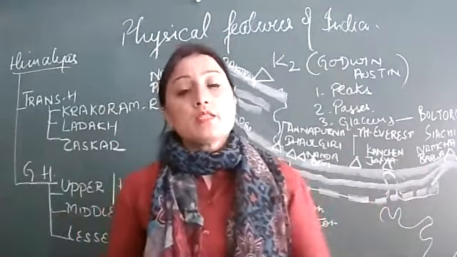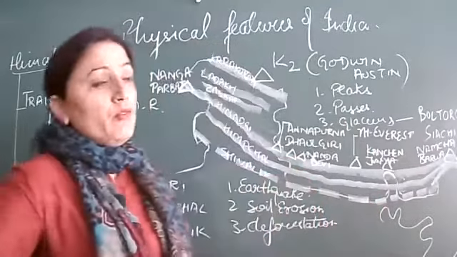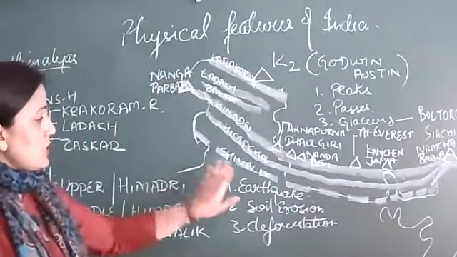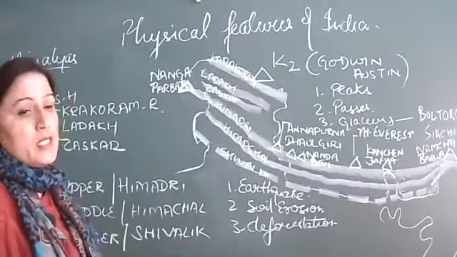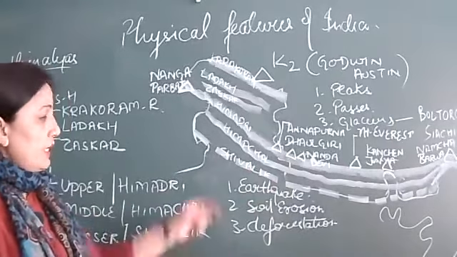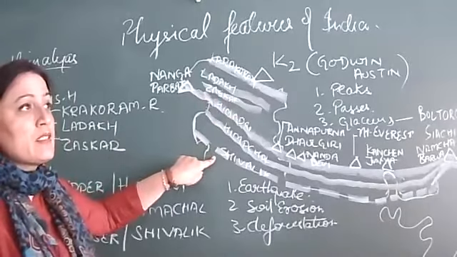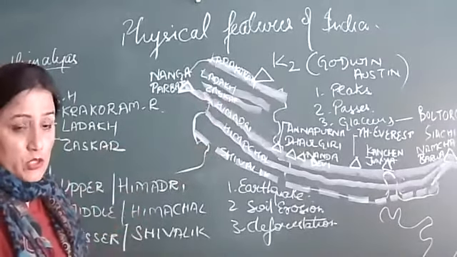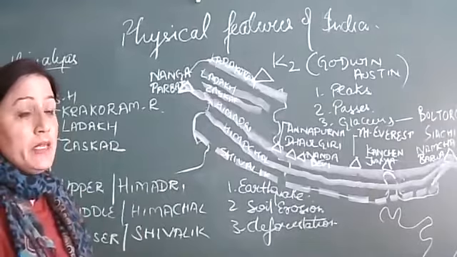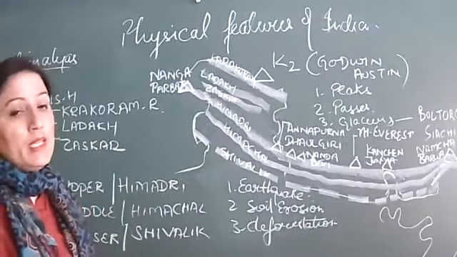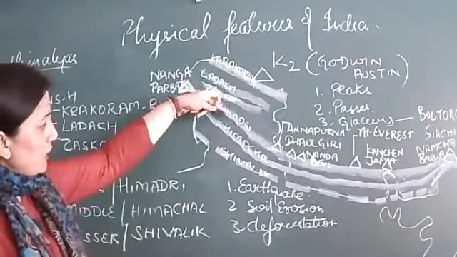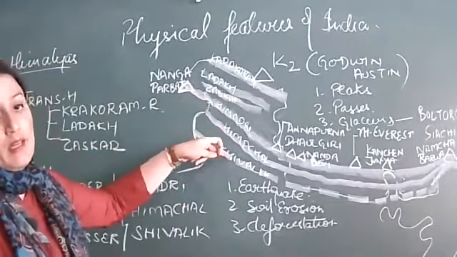move towards south. Now here we were talking about why this range is discontinuous. Reason: out of these three, जो शिवालिक रेंज है that is a recent range, new range, still in its infancy, अभी भी बन रही है. ये सबसे पुरानी है, ये mature है, ये अभी young है.